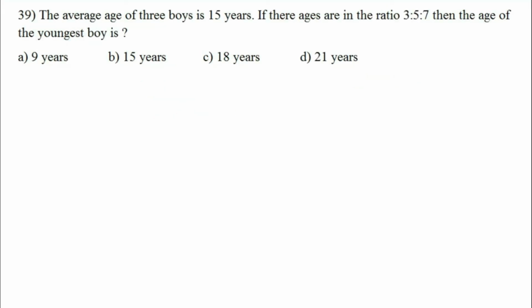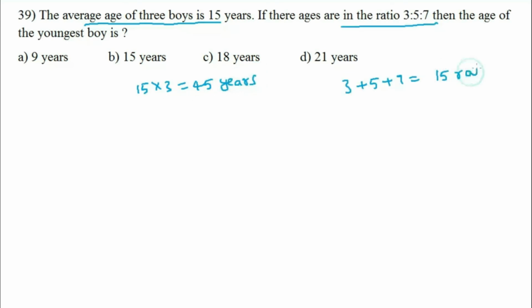Question number 39. The average age of 3 boys is 15 years. If their ages are in the ratio 3:5:7, then the age of the youngest boy is. Average age of 3 boys is 15 years. So total age of 3 boys is 15 into 3, 45 years. Total ratio is 3 plus 5 plus 7 equal to 15 ratio.